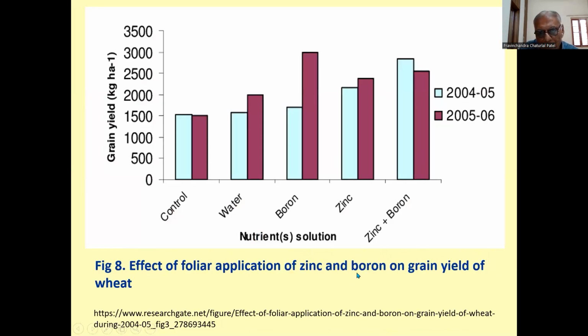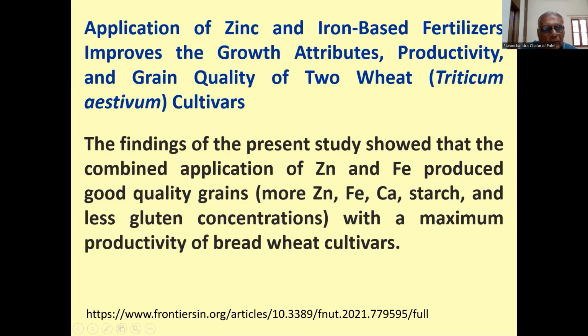Effect of foliar application of zinc and boron on grain yield of wheat. So here you can see that when there is a deficiency control, and when you apply both zinc and boron, then we are getting the higher yield of wheat crop as compared to control or alone boron or alone zinc. So combined application of zinc and boron is found beneficial for the wheat crop for increasing the wheat grain yield.